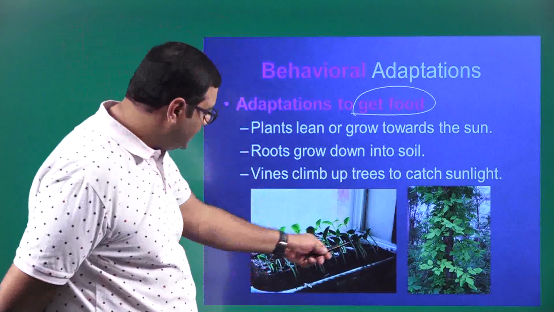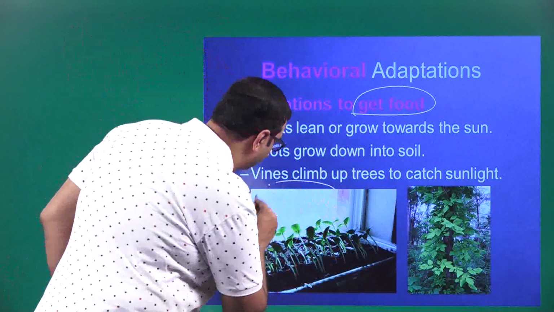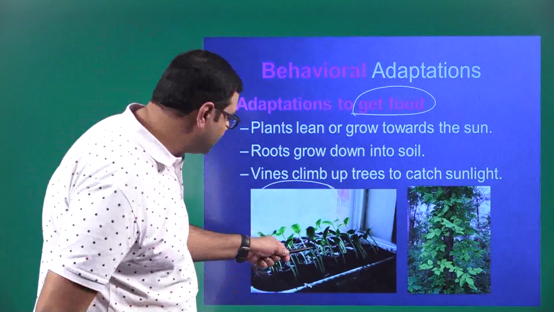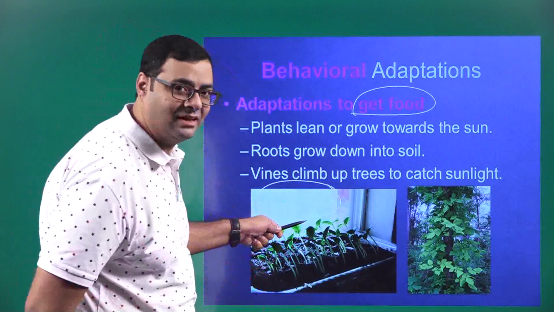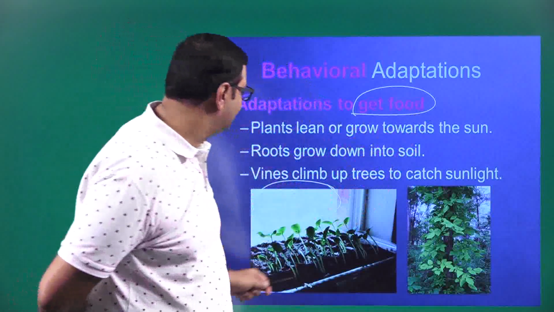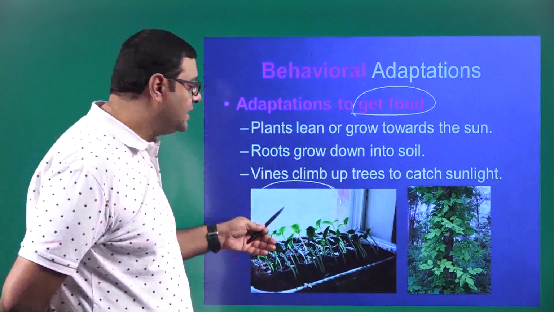So, if you see these plants here, this is the place where we have the sun. That is the place where the sun is coming. So, you can see these plants bending towards the sun. So plants lean or grow towards the sun. So this is what it is. One more example is your sunflower.